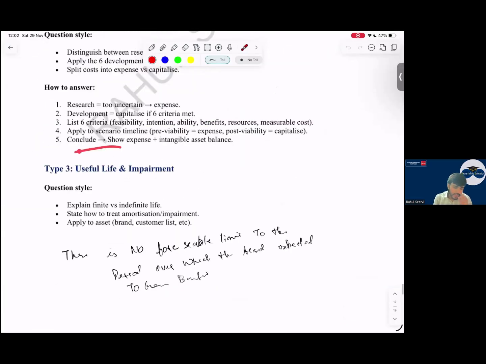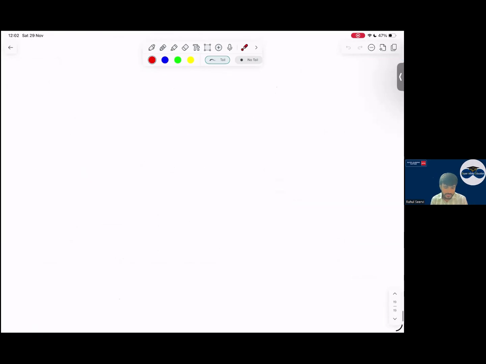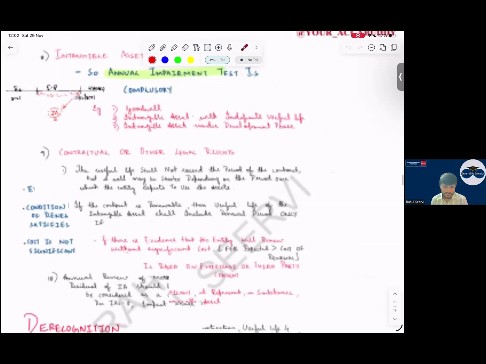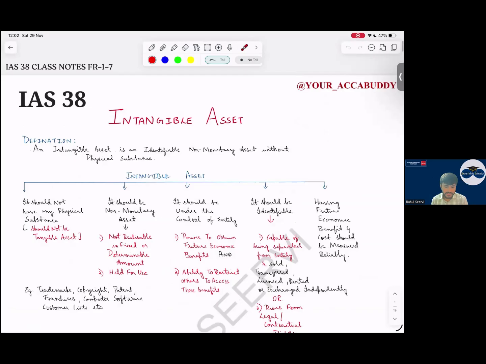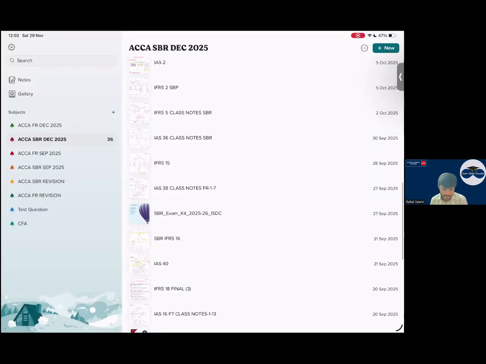So see, the useful life and impairment are very important. What does indefinite useful life mean? There is no foreseeable limit to the period over which the asset is expected to generate benefits. There is no such limit, and it's difficult for us to calculate it. So that is the reason we say we should do impairment on this. So with this, IAS 38 is also done.